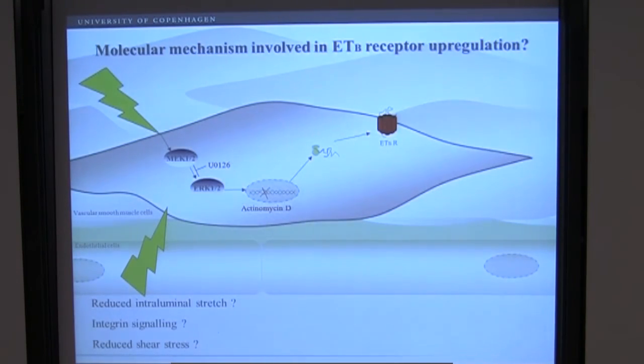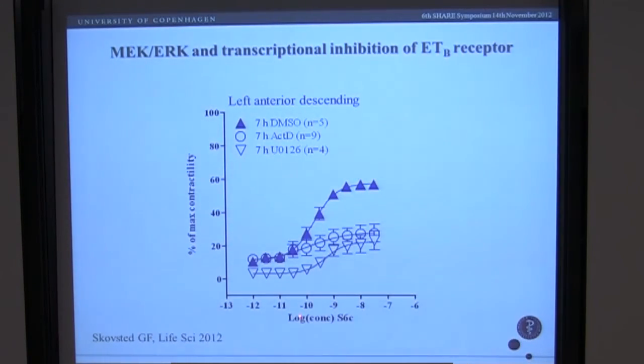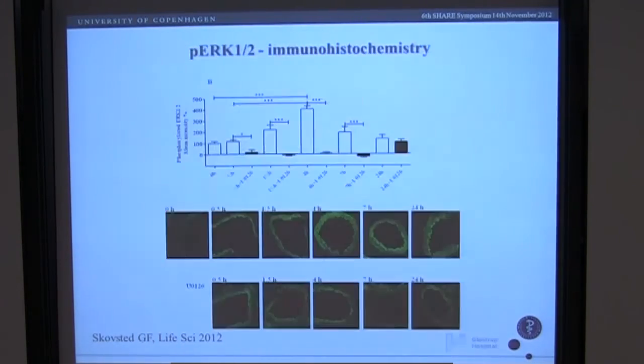Studies from cerebral arteries have shown that ETB receptor upregulation might be due to transcriptional upregulation, which involves the MEK-ERK signaling pathway. Therefore, I studied whether actinomycin D, which is a general transcription inhibitor, and U0126, which is a MEK inhibitor, was able to attenuate this upregulation. And I found that in presence of both of these inhibitors, I was able to inhibit the upregulation of the ETB receptors.